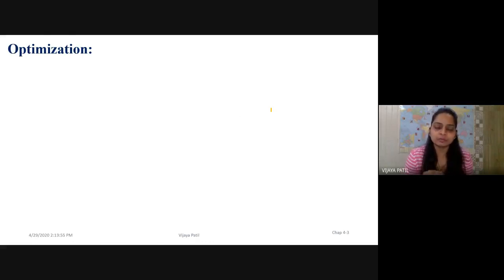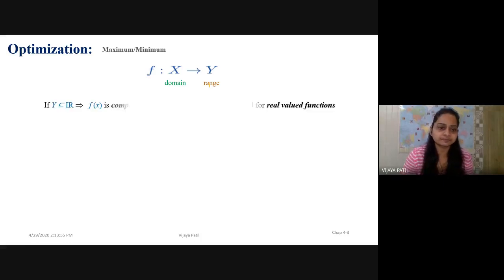Okay, what do you mean by optimization? Optimization means either maximum or minimum, right? Now, if I have f, which is a function from X to Y, where X is known as the domain and Y is known as the range of this function f. If Y is a subset of or equal to capital R, the real numbers, then only my f of x is comparable. This is a very important property of comparability. Then only my optimization problem is valid, for real valued functions only. So optimization, that is minimum or maximum values, is possible for real valued functions.